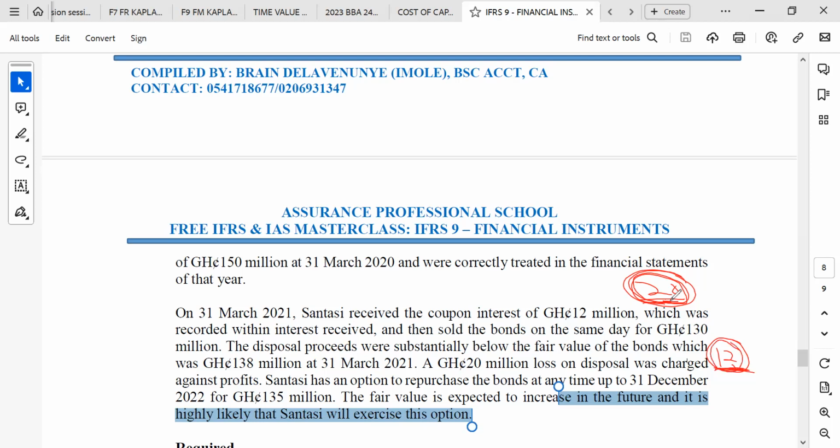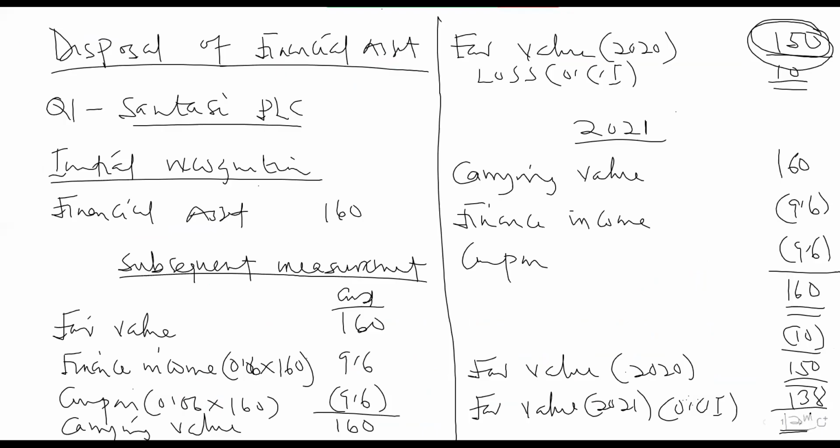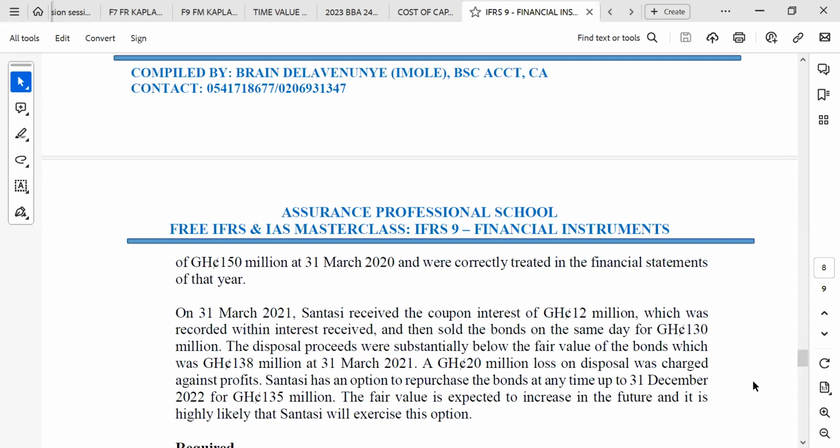Then at the end of the day, you accumulate your gains, the losses, 12 million plus the first loss. 12 million plus the first loss was 10 million. So that will give you 22 million. So 12 plus 10 will give you 22. Then you send this 22 to, you remove it from other component of equity.